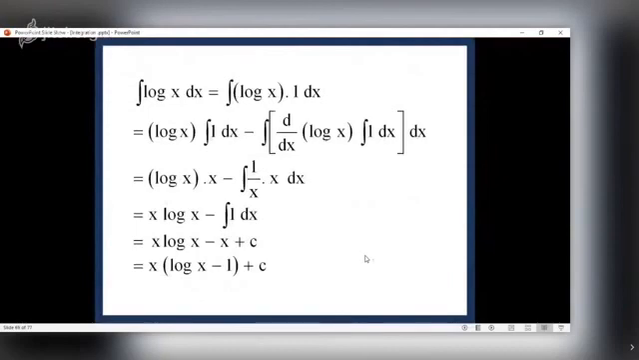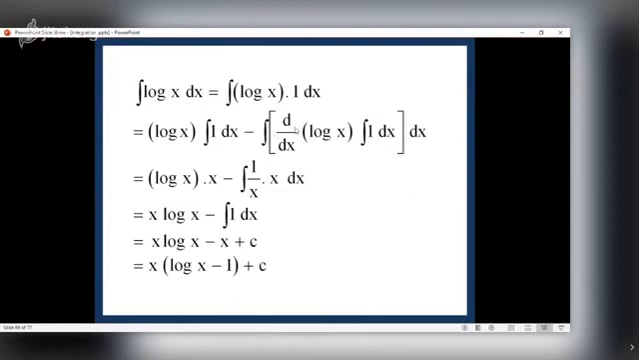Now the next one is log x. You cannot see a product here. So log x should be written as log x into 1. As per ILATE rule, the first function is log x. So first function log x, by the integration by parts rule: first into integral of second, minus integral of derivative of first into integral of second. Integral of 1 is what?